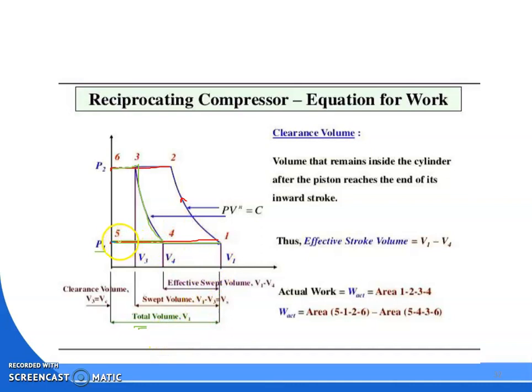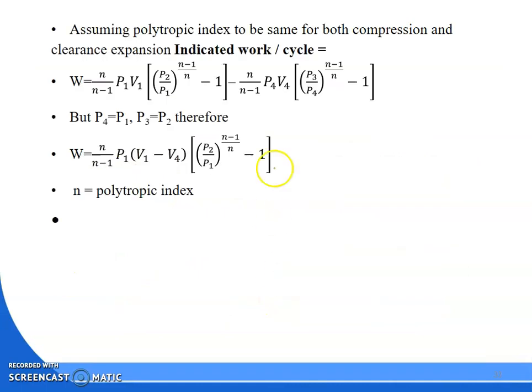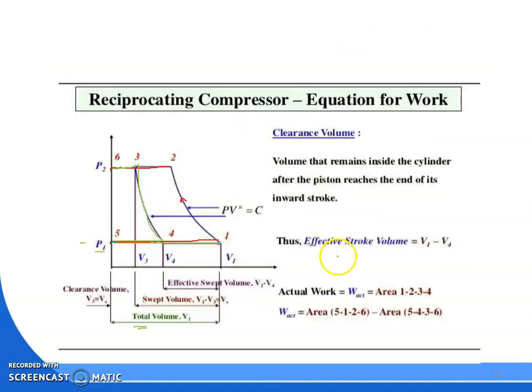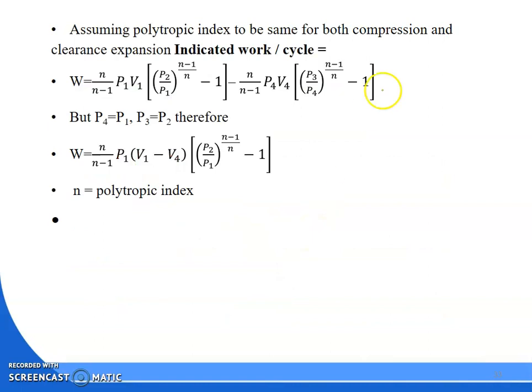Now if you consider the 5 to 4 process, what is the pressure? The pressure is P4 and the volume is V4. So it is n by n minus 1, P4 V4, in place of P1. What is the pressure at 3 to 4? That is P3, and the initial pressure is P4. So P3 by P4 to the power (n minus 1) by n, minus 1.